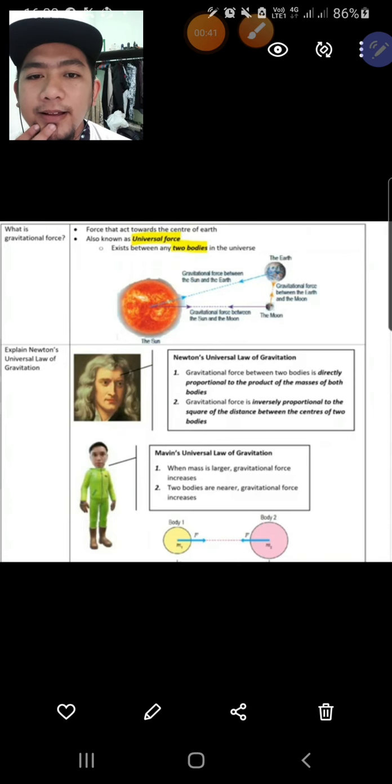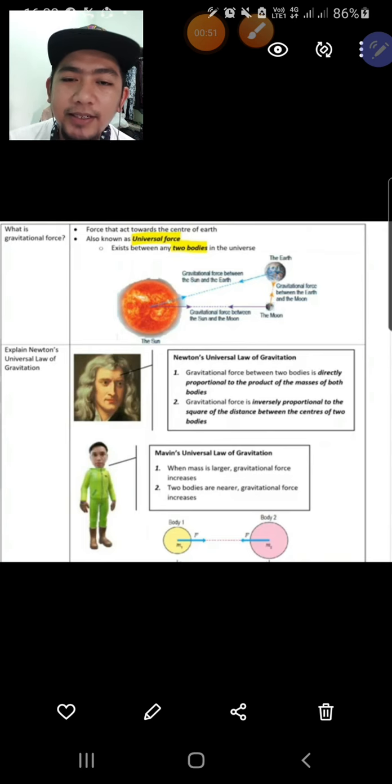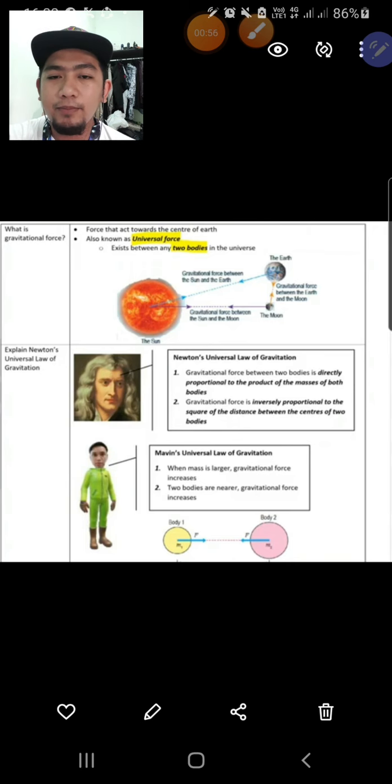You are unlucky lah. Your batch and the previous batch from form 4, you all are unlucky because you need to learn this topic too early. In my batch, at my age before, I learned this when I studied at matriculation. So now you learn this topic in form 4. So just get ready and give your focus. I will try to explain step by step lah.